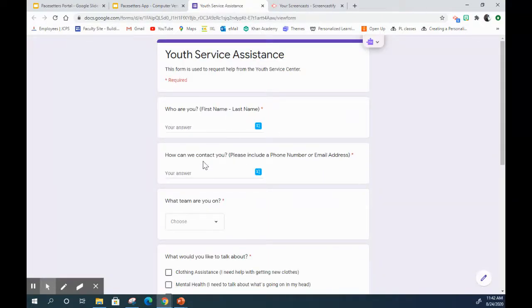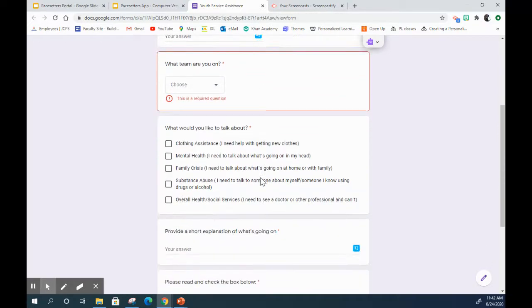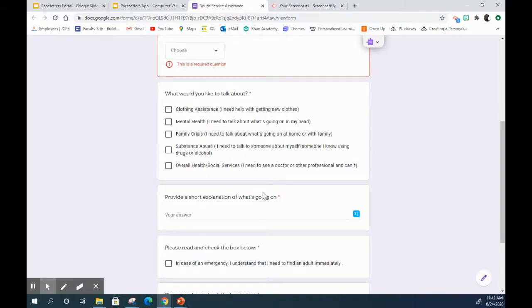It asks who you are, how can we best contact you, please provide your phone number or your email. It asks what team you are on, so are you a champion, a pacesetter, or a thoroughbred? And then the next boxes ask what you need to talk about. So you need clothing assistance, which means you need help getting some new clothes. Do you need help with mental health, which means I need to talk about what's going on inside of my head, maybe some thoughts that you're having that you need to talk about. Do you have a family crisis and you need to talk to somebody about what's going on at home or with a family member?